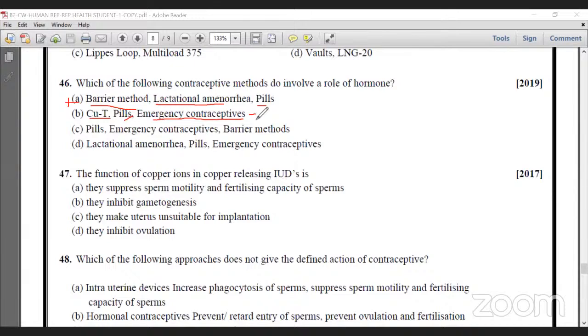And one more emergency contraceptive is inserted. Suppose in a rape case, to avoid that pregnancy, the victim is also given emergency contraceptives. That's why option B is wrong. C, pills okay, emergency contraceptives okay, barrier method wrong. Lactation amenorrhea, pills, emergency contraceptive. So D is the correct option. D is the correct option for this question. Okay. Next.